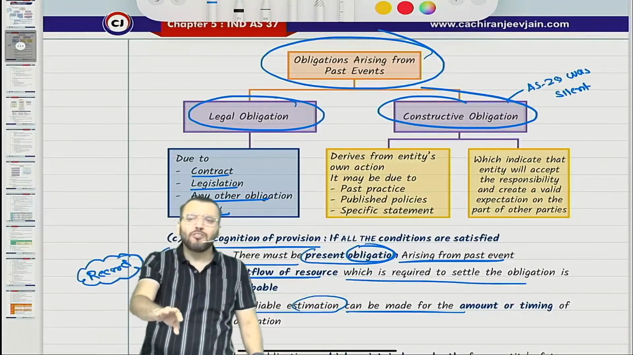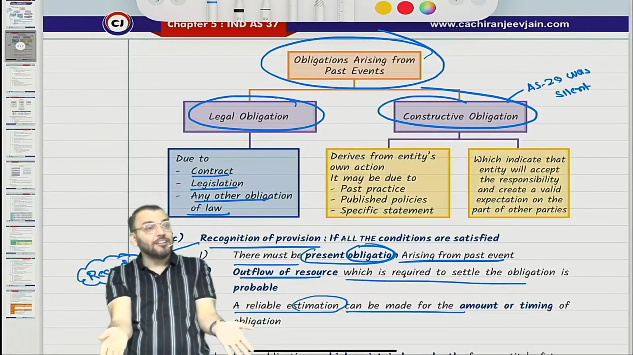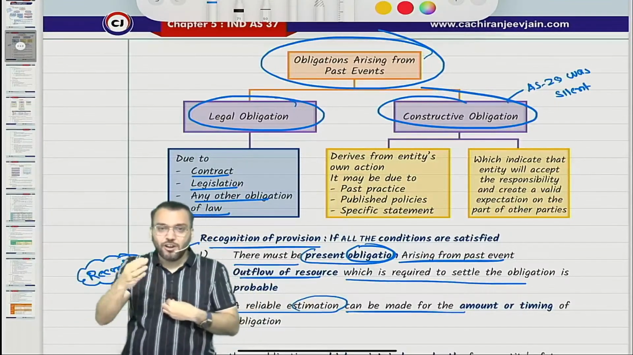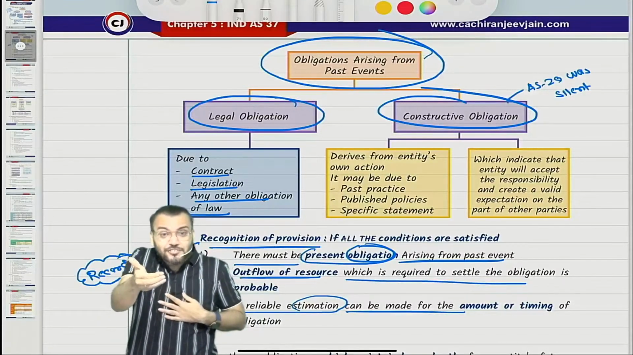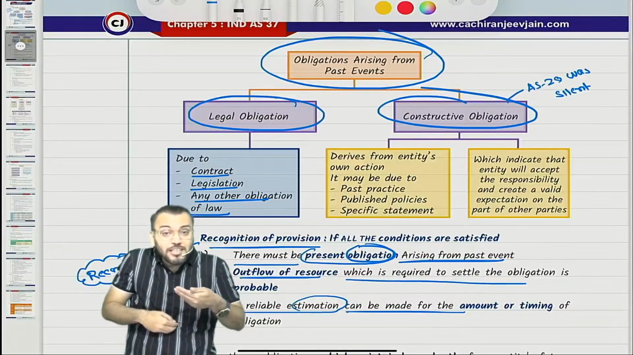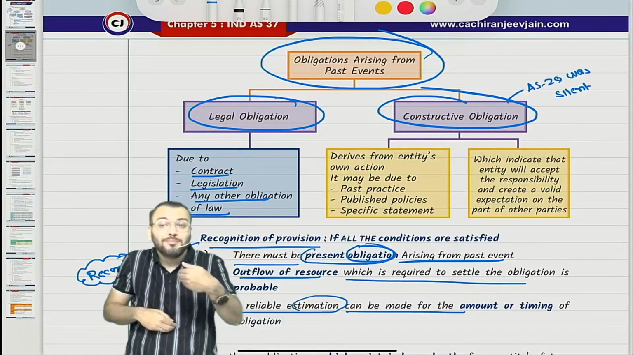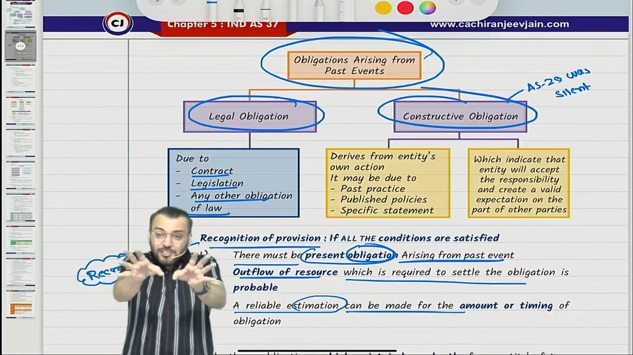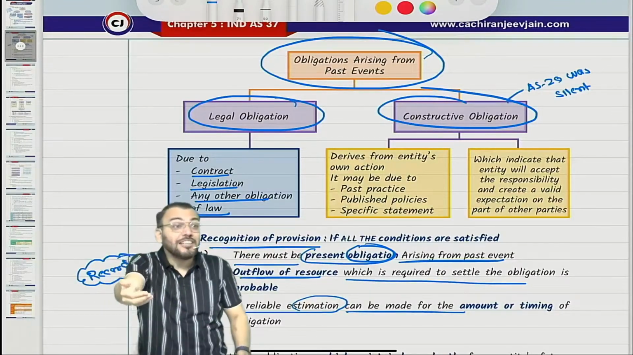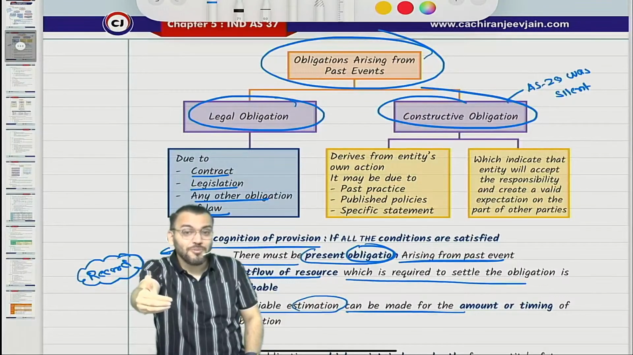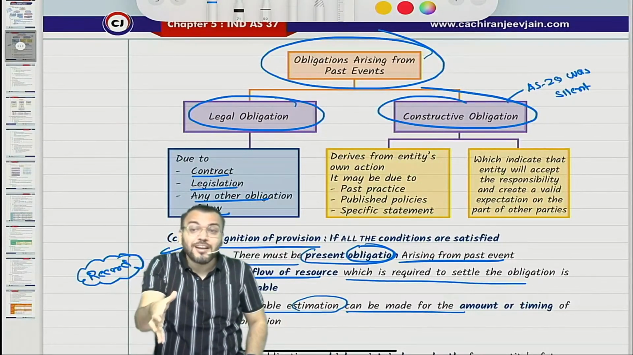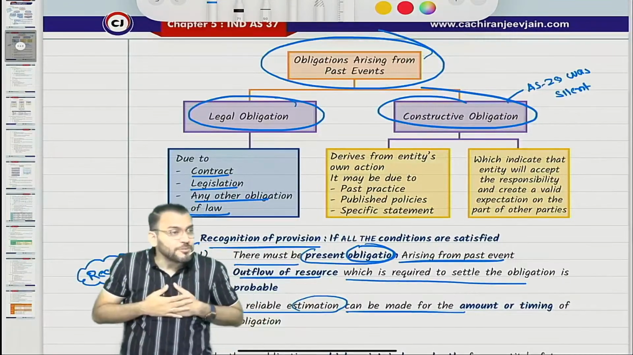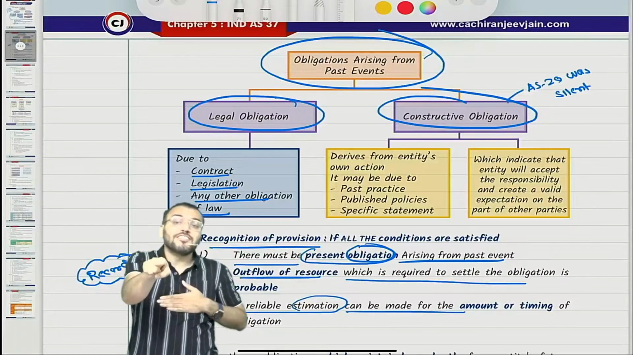In a normal contract, both parties will have their rights and both parties will have an obligation. Just try to understand: in the contract, I have a right to receive consideration and an obligation to perform my services. From your point of view, you have a right to receive services from me and an obligation to pay consideration. So both have an obligation.